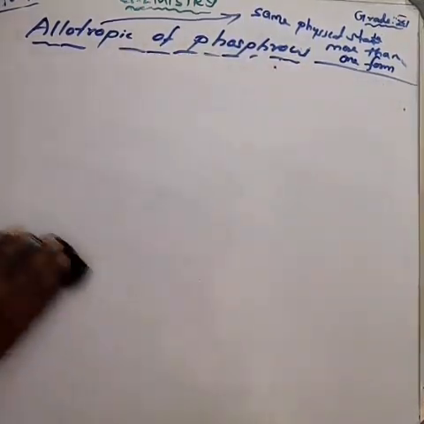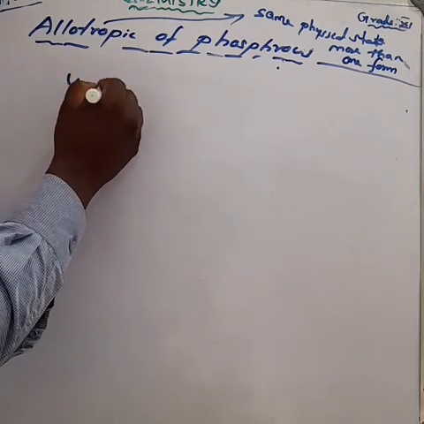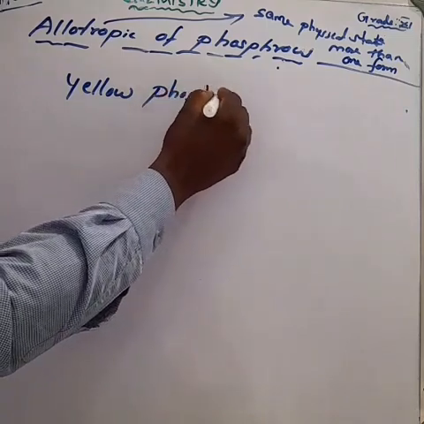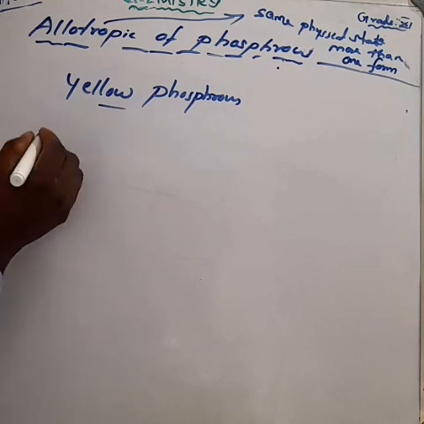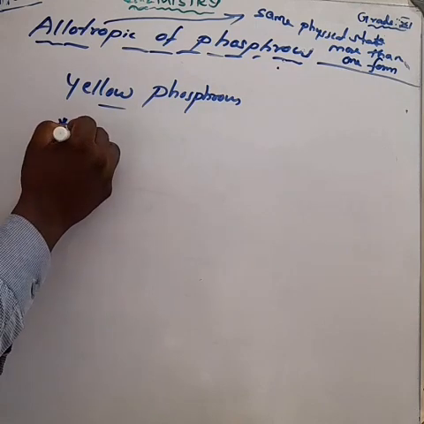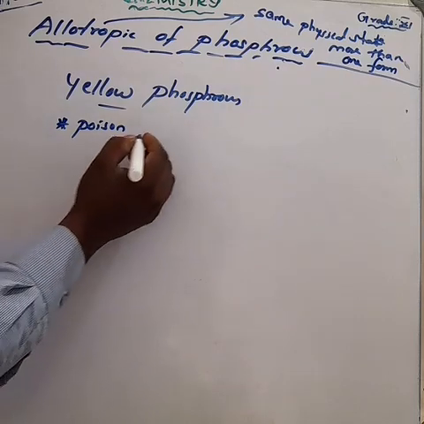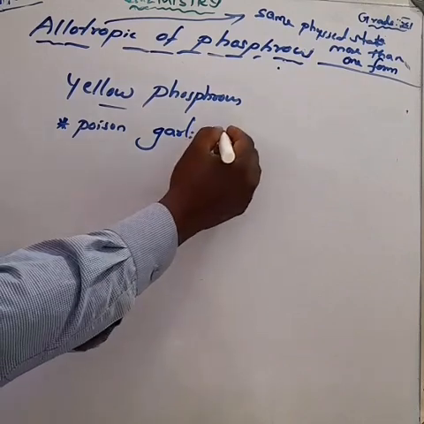This is also known as yellow phosphorus. Can you understand, dear children? Here, white phosphorus is also known as yellow phosphorus.